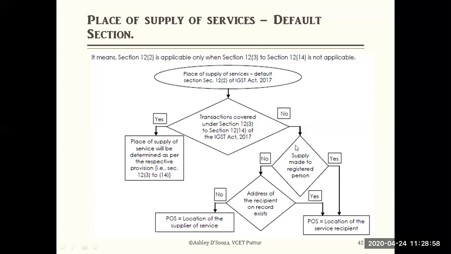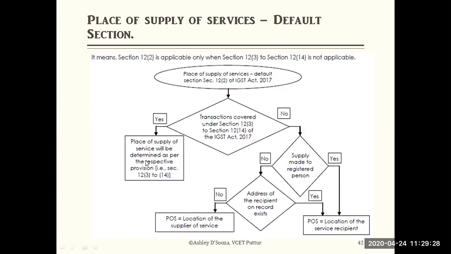So please be thorough. It's easy to understand, nothing big in that. You have to see whether the supply is made to a registered person; if yes, then this rule. If it is an unregistered person but his address is available, same rule, the place of the recipient. But when the recipient's address is not available, then the location of the supplier is considered.